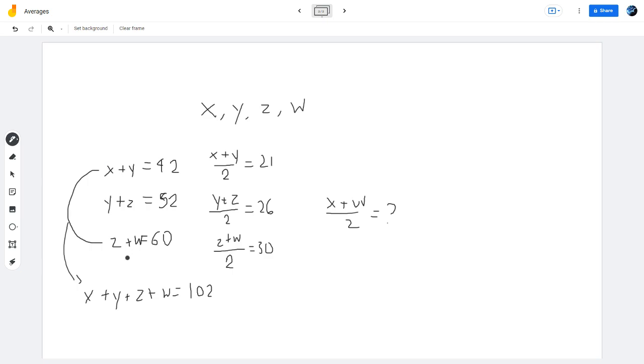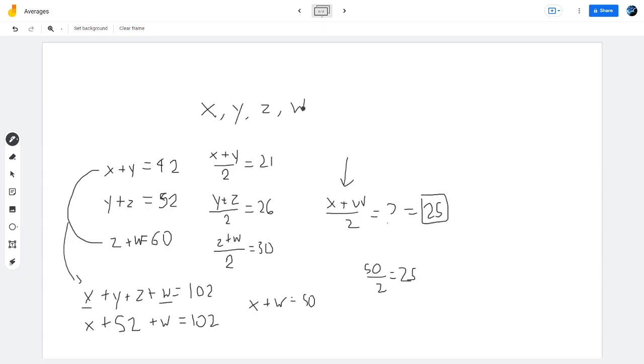And the thing is, we know that y plus z is equal to 52, right? We want to know what is x plus w. So we want to take away y plus z, and we just so happen to know that that's 52, right? So this is going to equal 102 minus 52, and we're going to get that x plus w is equal to 50. So 50 over 2, well then that's just going to be equal to 25, right? So our answer is 25.